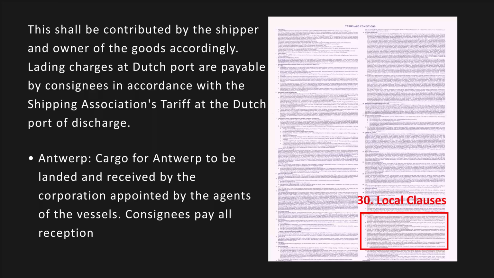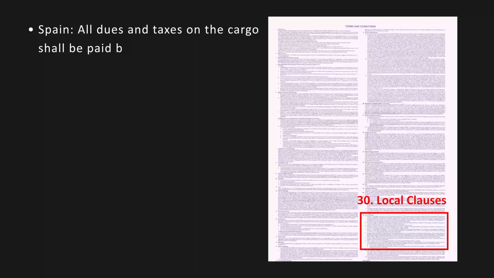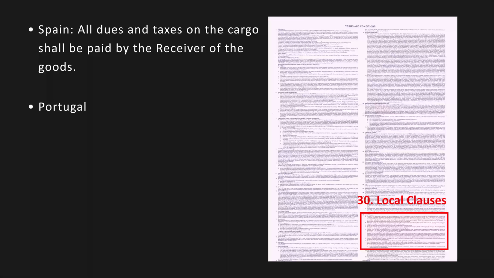Consignees pay all reception charges whether delivery is taken overside or on the quay. Spain. All dues and taxes on the cargo shall be paid by the receiver of the goods. Portugal. Warning: this CTD must not be accepted for stamping until it is validated by the vessel's agents.